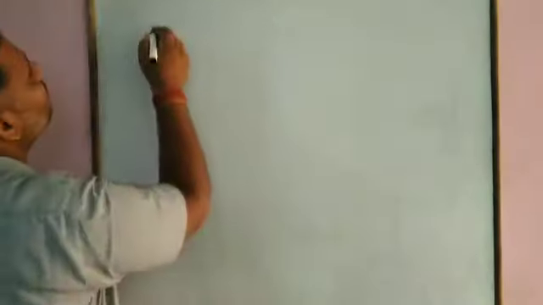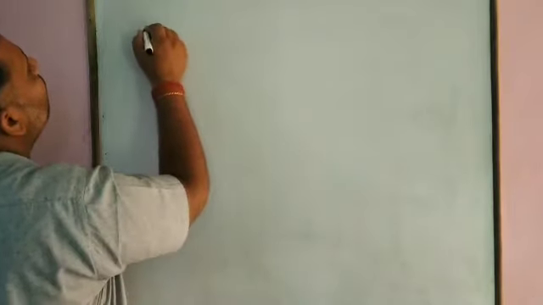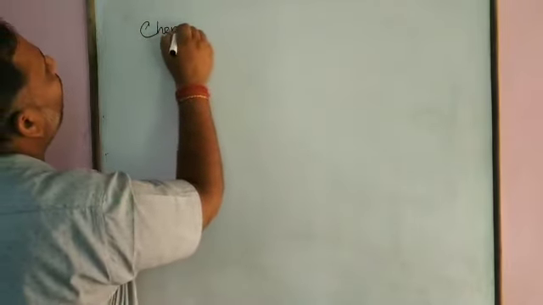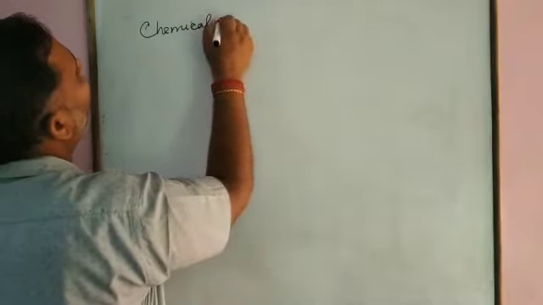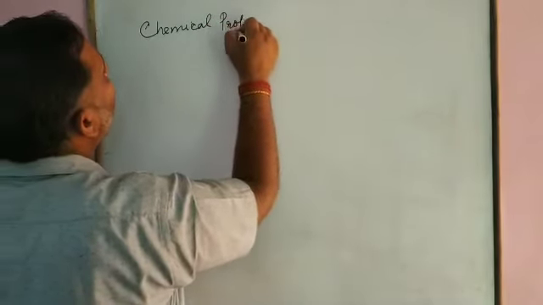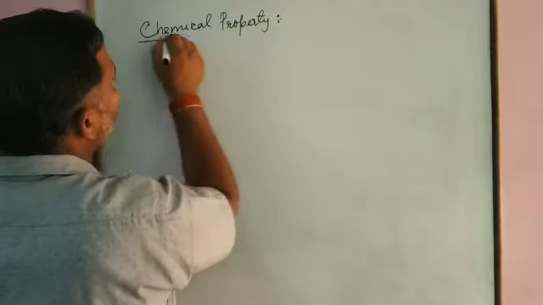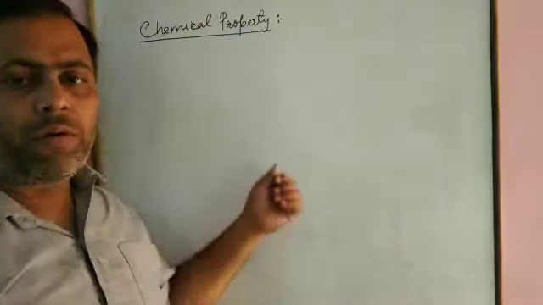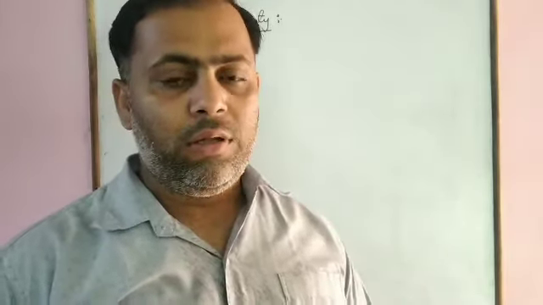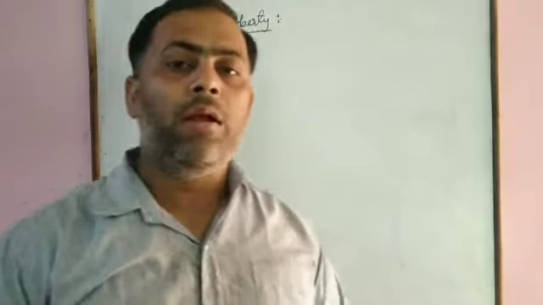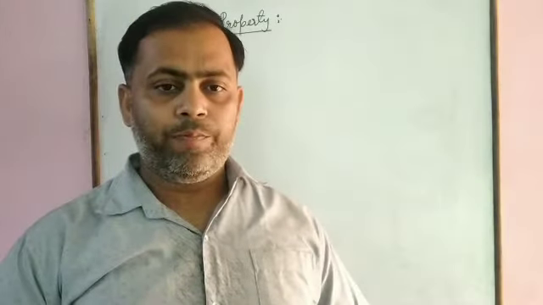To the next, we will discuss what is chemical property and what is physical property. Let us discuss chemical property. As we know, chemical property means the property which we observe during a chemical change. But a question arises in our mind: what is a chemical change?